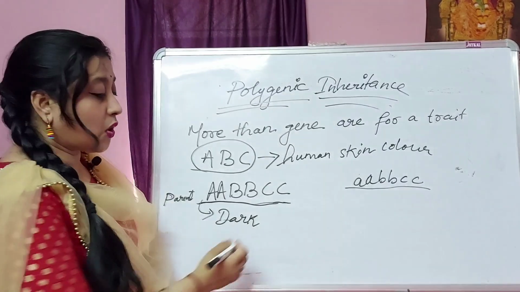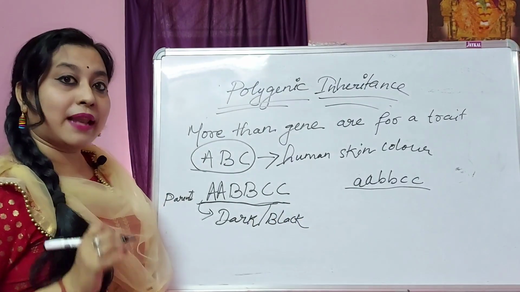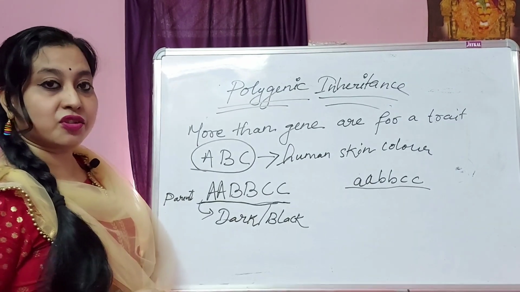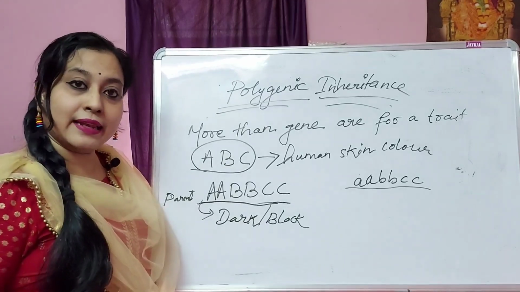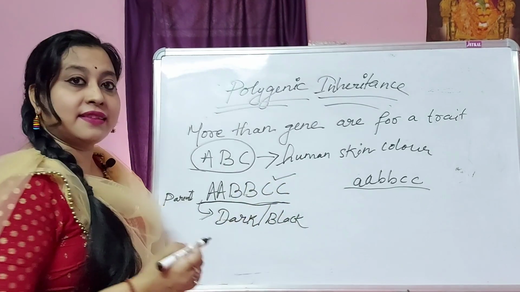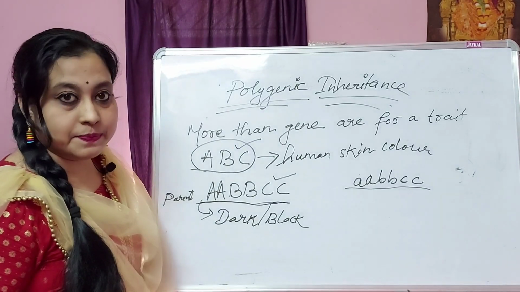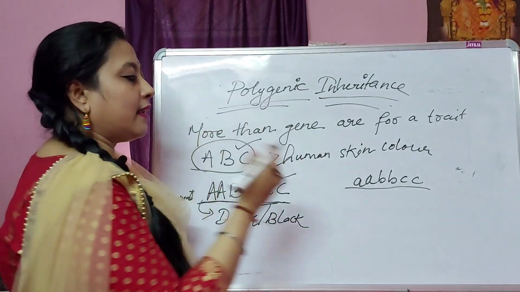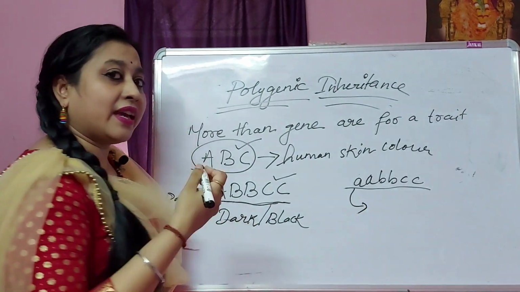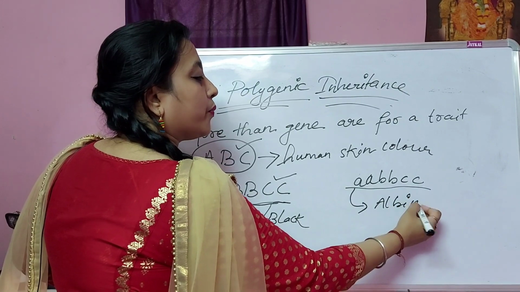They are dark, or you can say black skin color, completely black, due to more production of melanin. The melanocytes produce more melanin if the person has this kind of dominant trait of this gene for human skin color. If there is no dominant gene, then they are very, very fair, that we can say as albino.